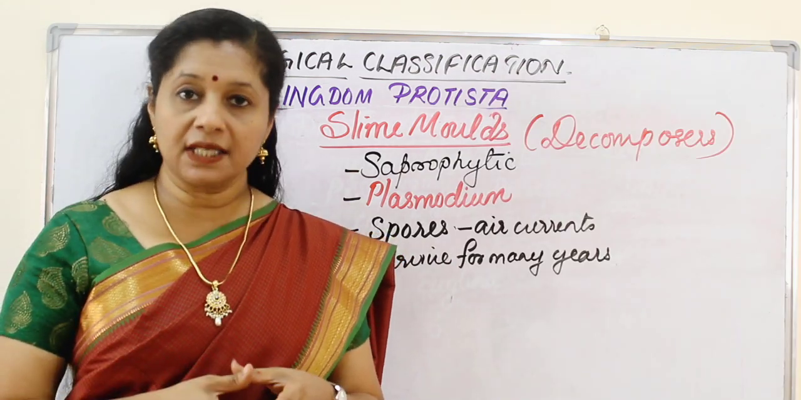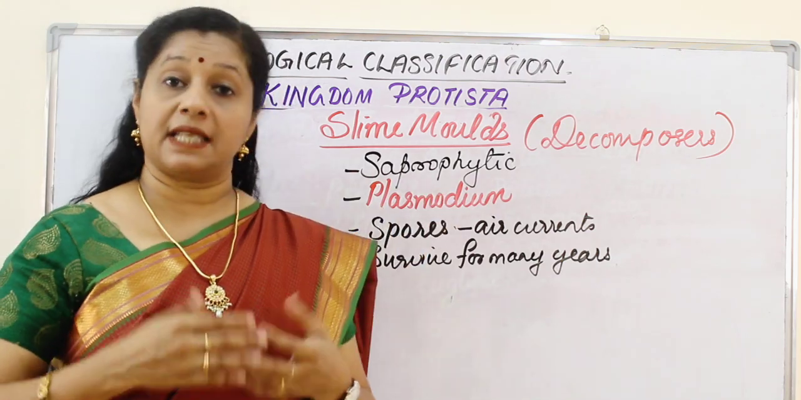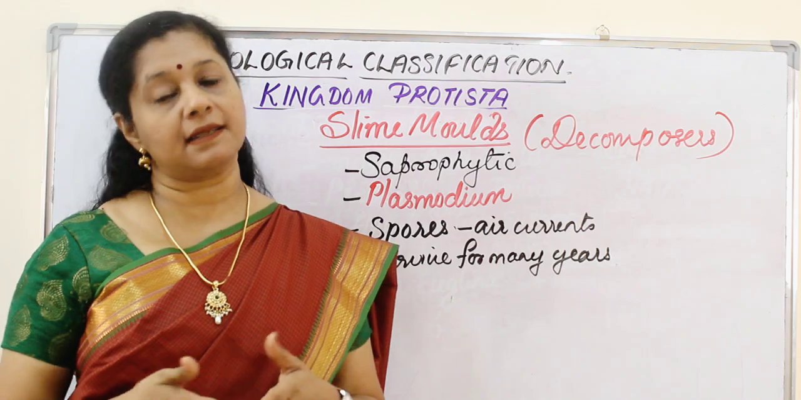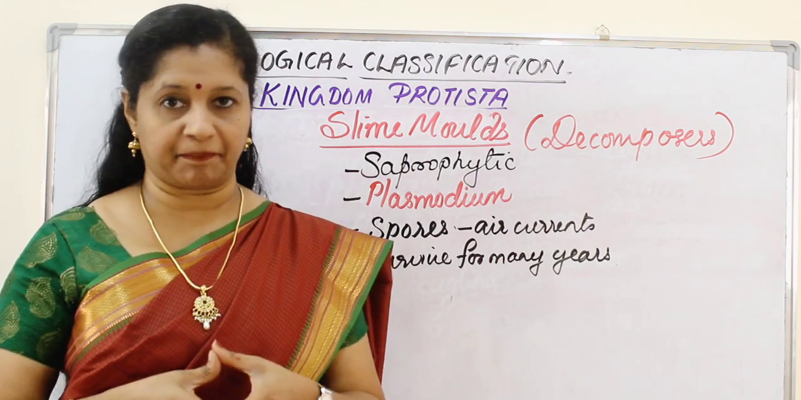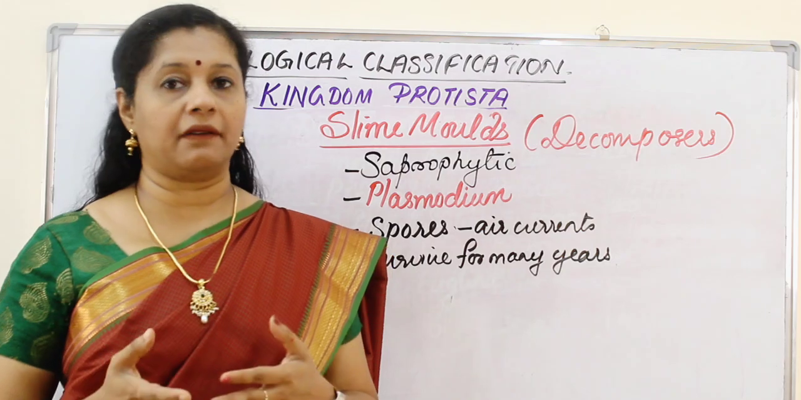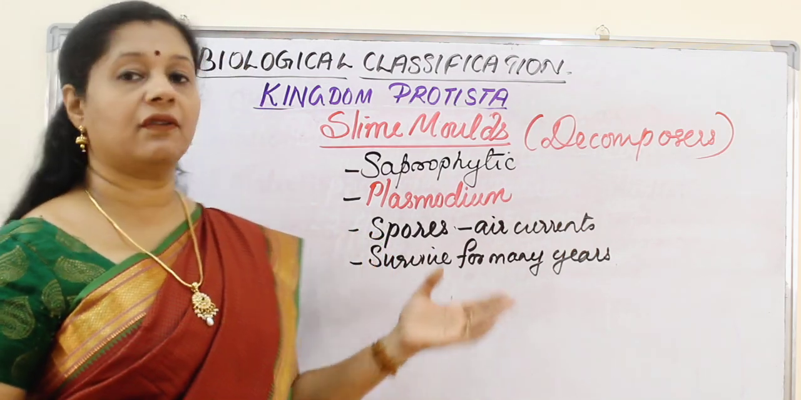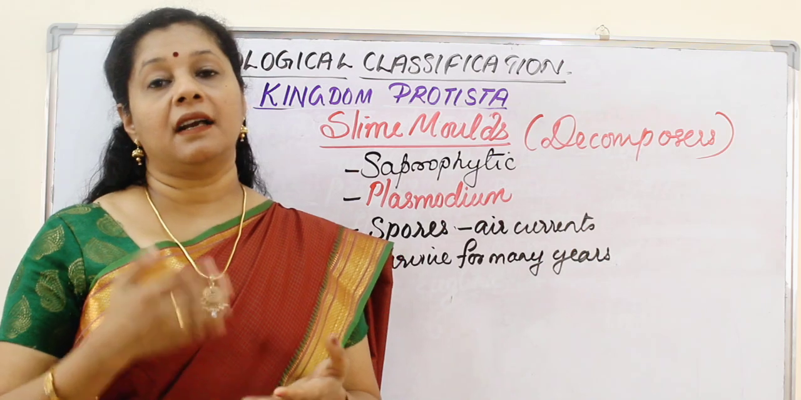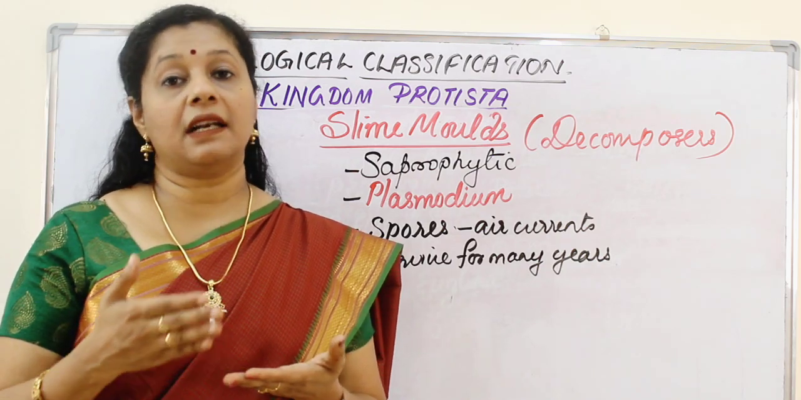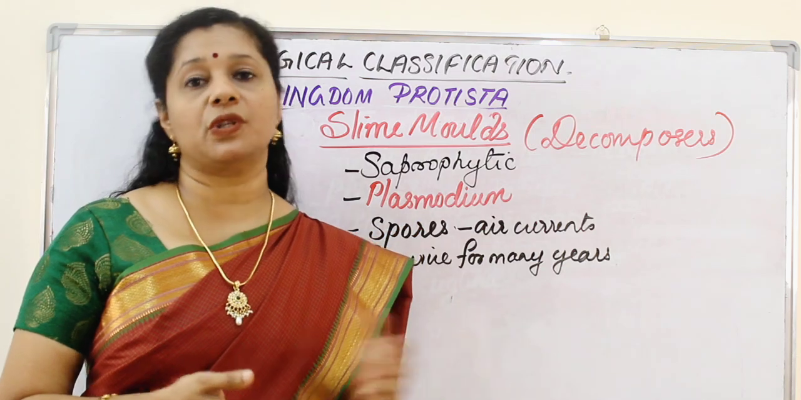But if the conditions are favorable, they form a thick layer called a plasmodium, several feet over the decaying organic material, and feed on it. Since they can switch to these modes during favorable and unfavorable conditions, they live for several years. So they survive for many years and can withstand highly unfavorable conditions because they can reproduce through spores during that time.